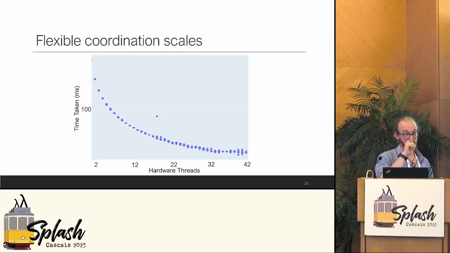To demonstrate that the flexible coordination scales, we took one of those Savina benchmark suites, the banking example, and we changed it in the way that I showed you before. We removed all the communication overhead that had to exist in the actor model and just did the when over the multiple cones whenever we needed to. And we can see that when there's substantial amounts of work to be done, as we scale the hardware threads, we see this nice curve coming down. So we feel that the flexible coordination scales.